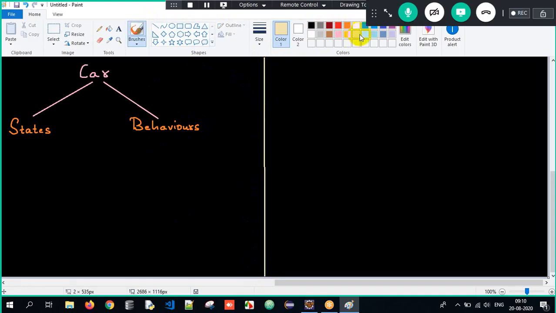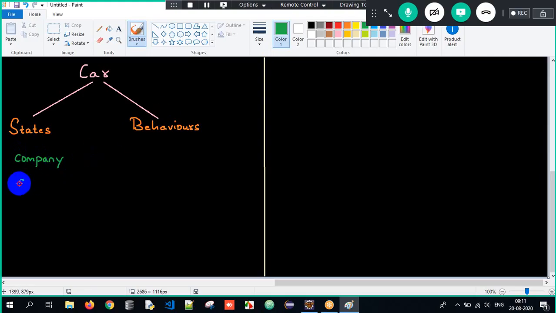When I consider car as an object, what are the states of a car here? The first one is every car will have something called as company who will manufacture. Correct? Maruti Suzuki, Honda, Audi, Ferrari, and so on. Every car will have the company name. It is some data here.